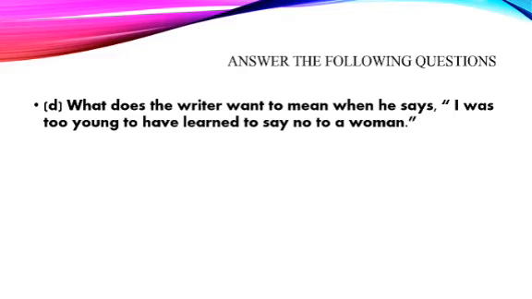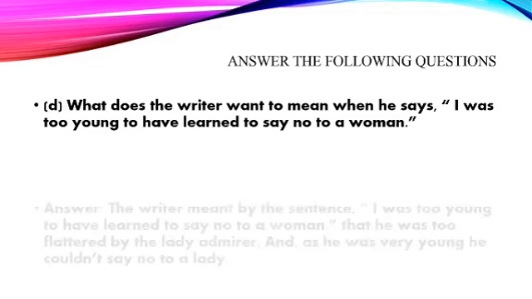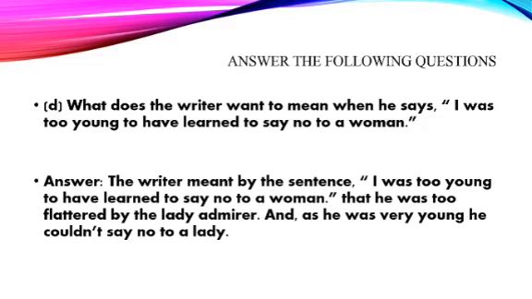Number D. What does the writer mean when he says, "I was too young to have learned to say no to a woman"? Here, the writer was really young, so he couldn't be very practical or rude to a woman. So the answer should be that he was easily flattered by the lady admirer, and that's why he couldn't say no to a woman. The writer meant by the sentence that he was too flattered by the lady admirer, and as he was very young, he couldn't say no to a lady.